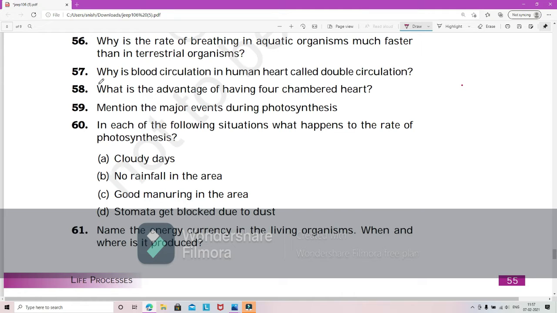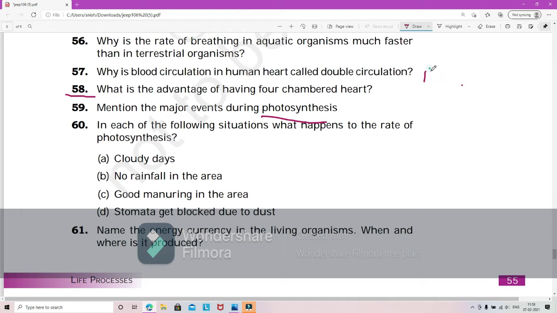So in the previous video we completed up to the 58th question, which is the advantages of having a four-chambered heart, and today we'll be starting the 59th question, which is to mention the major events during photosynthesis. So the major events that take place during photosynthesis, we need to be telling about that.